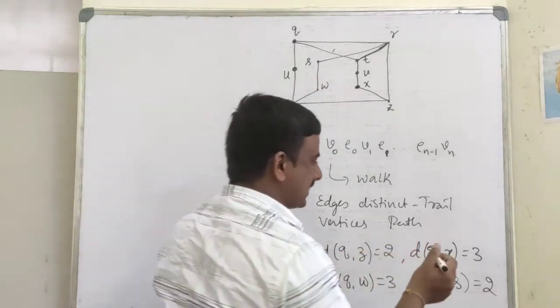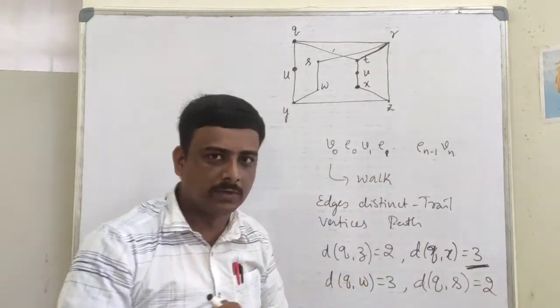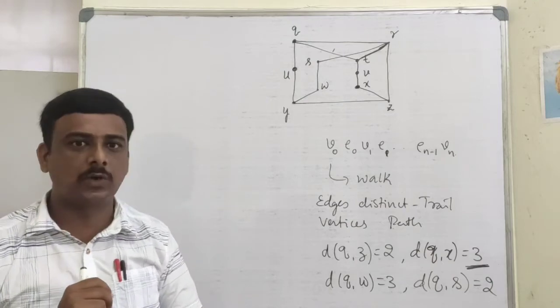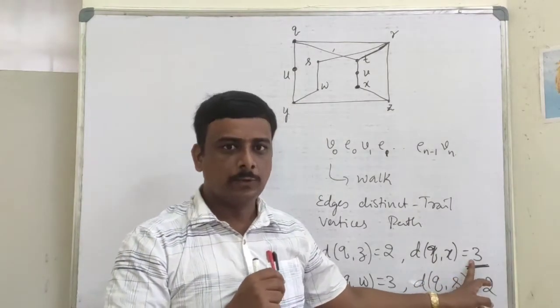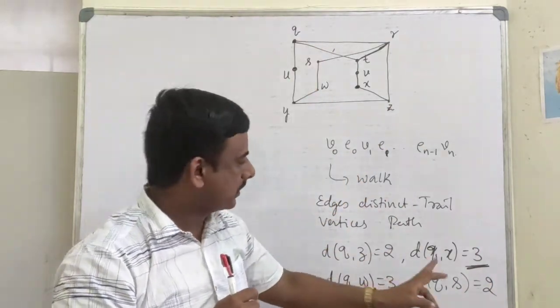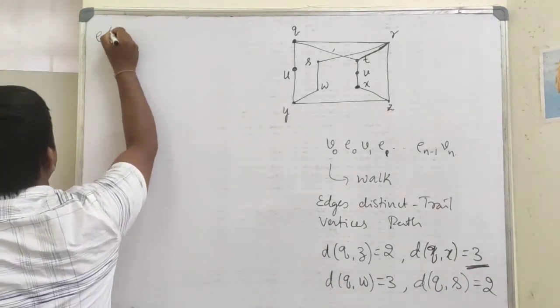The maximum distance of the vertex from any other vertex of the graph is called its eccentricity. So here this is the maximum distance from any vertex of the graph to Q. So this is called eccentricity of Q. Eccentricity of Q is 3.